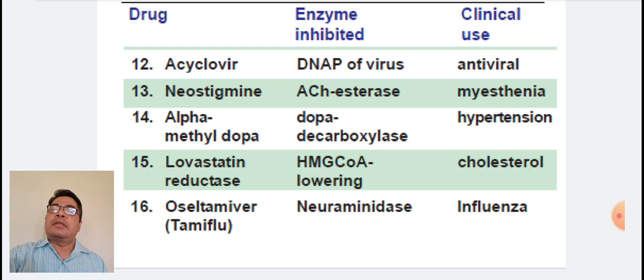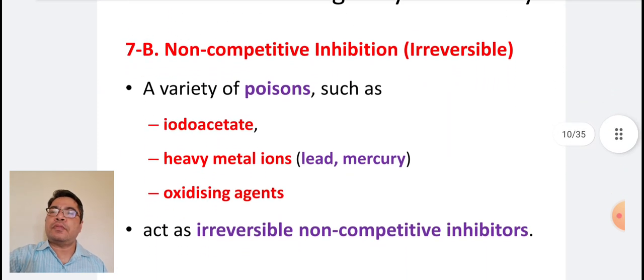Alpha-methyl dopa is an inhibitor of dopa decarboxylase and it is an anti-hypertensive agent. Lovastatin is an inhibitor of HMG CoA reductase and it is a cholesterol lowering agent. Oseltamivir or Tamiflu is an inhibitor of neuraminidase and it is an anti-influenza agent.